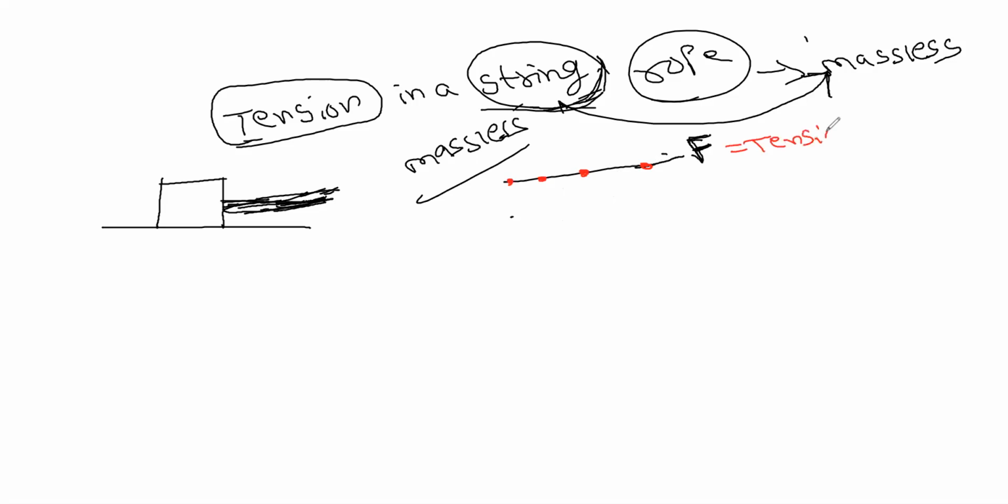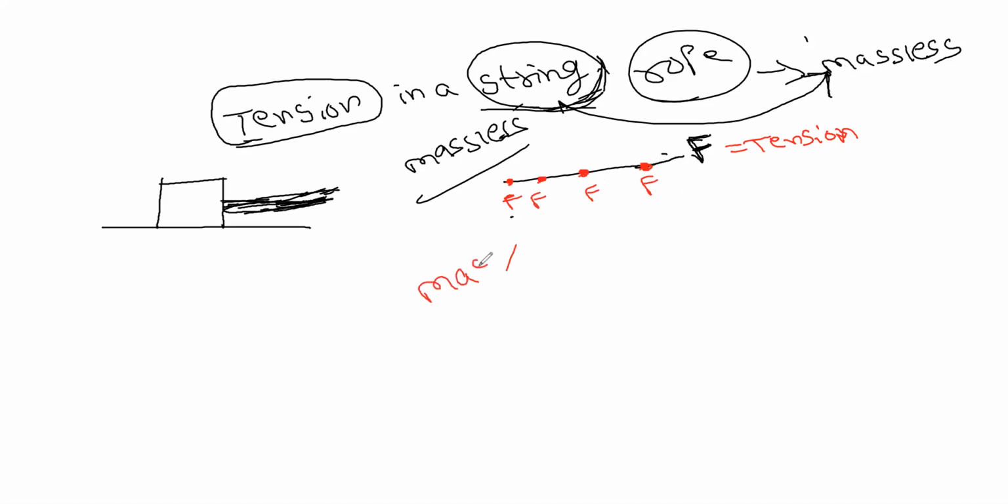Remember that one. Wherever you measure the tension, it will always be the same if you consider this as massless.